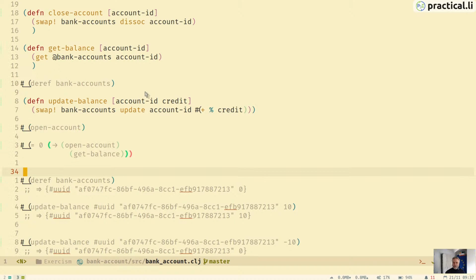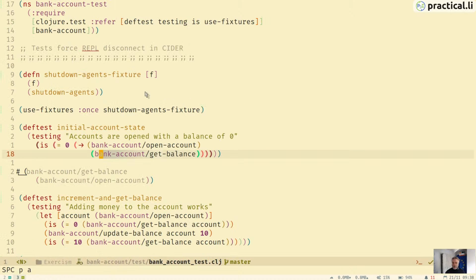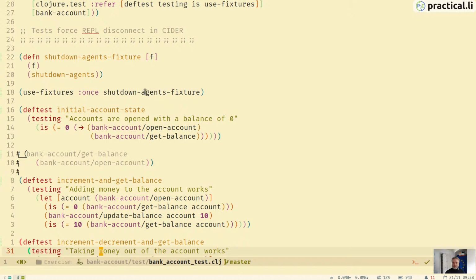But we can kind of use these little experiments. Yeah, there's a question about, do we need the shutdown-agents stuff if we're implementing this without using agents? What we could do, actually, yeah, I think it's because, is this using agents?